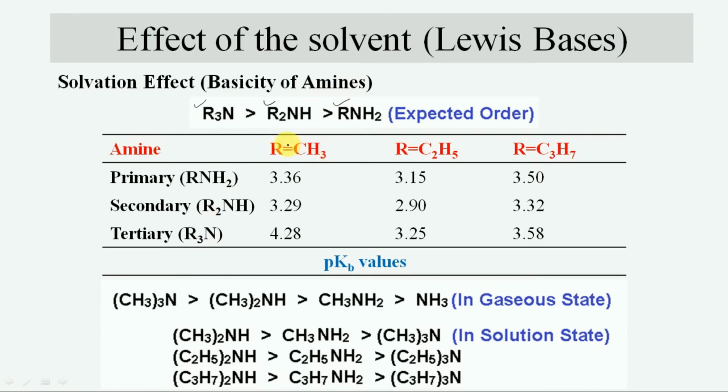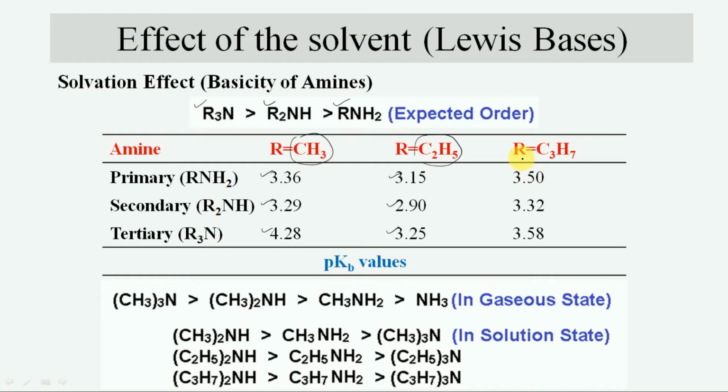If the alkyl group is methyl in the case of amines, then the secondary amine is the most basic, then primary amine, and tertiary amine is the least basic. Similarly, if the alkyl group is replaced with ethyl, then again secondary has the maximum basicity, then primary and tertiary amine has the least basicity.